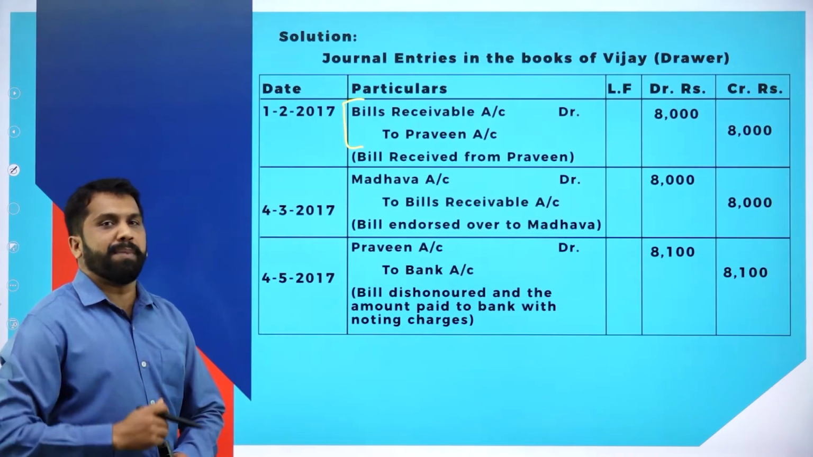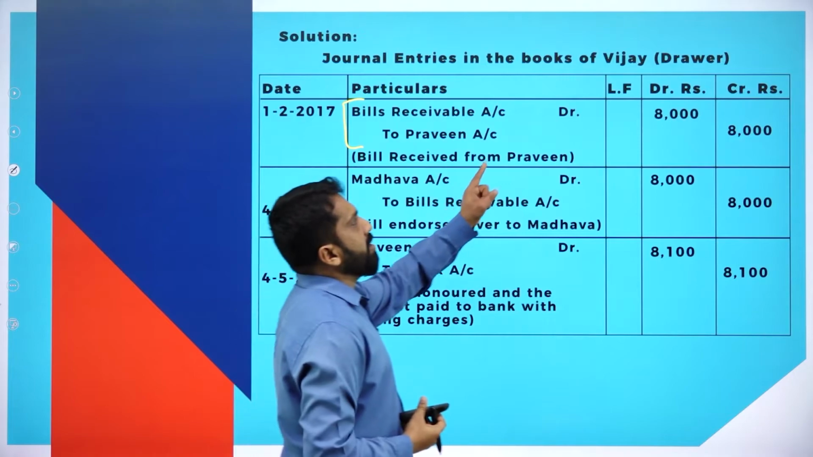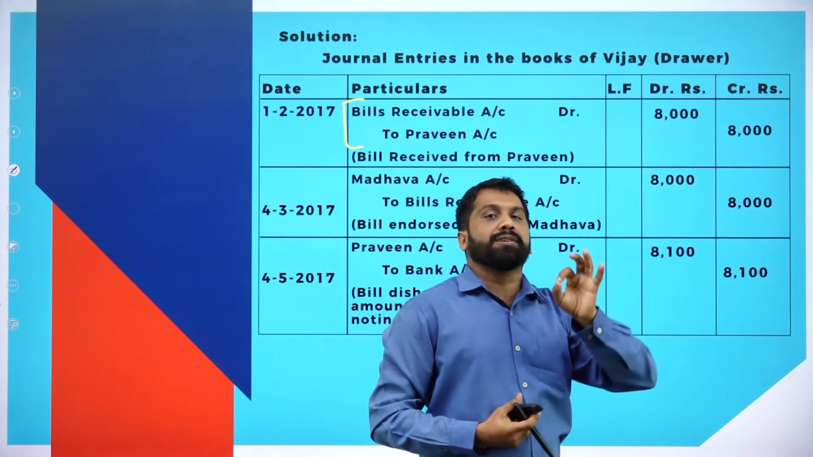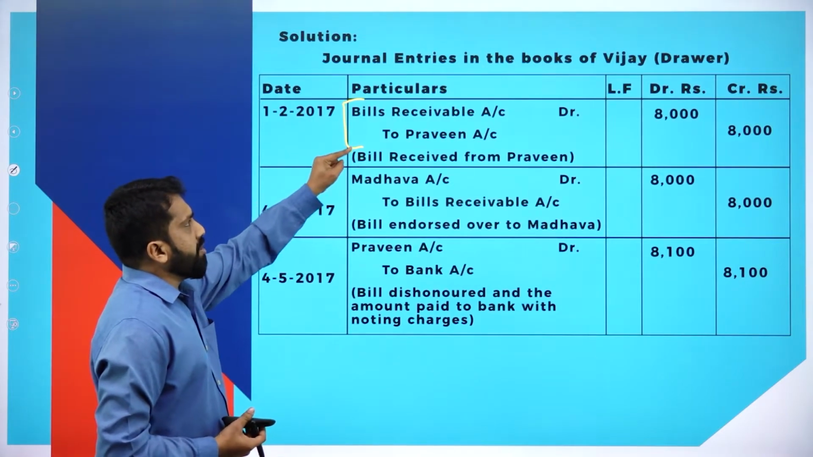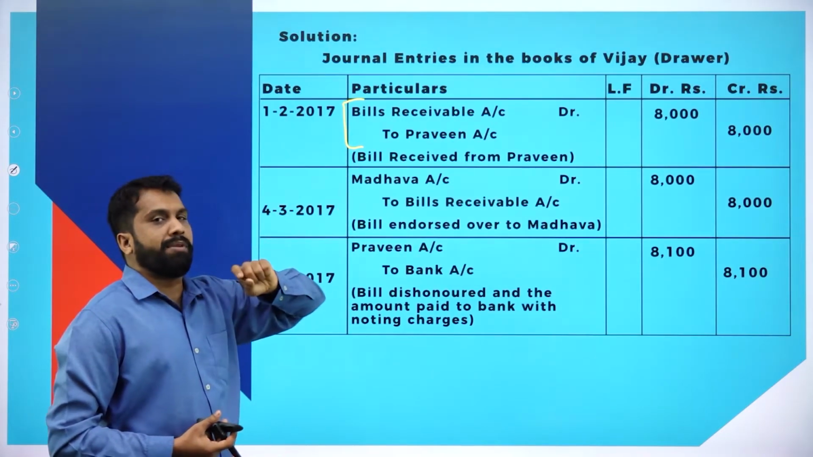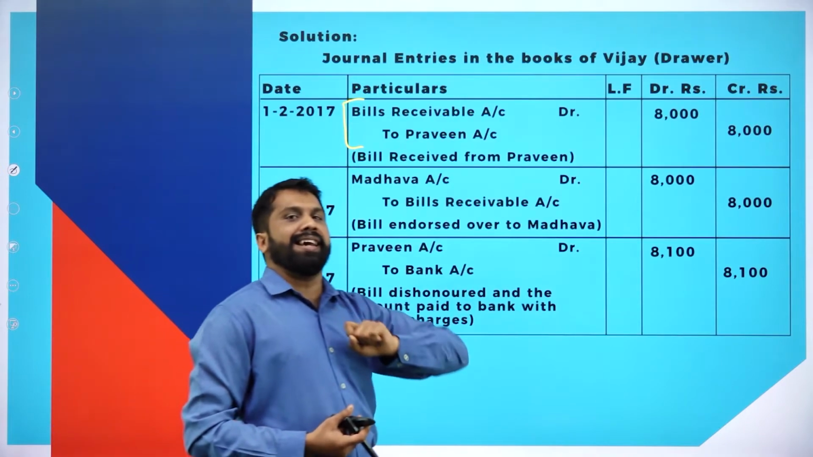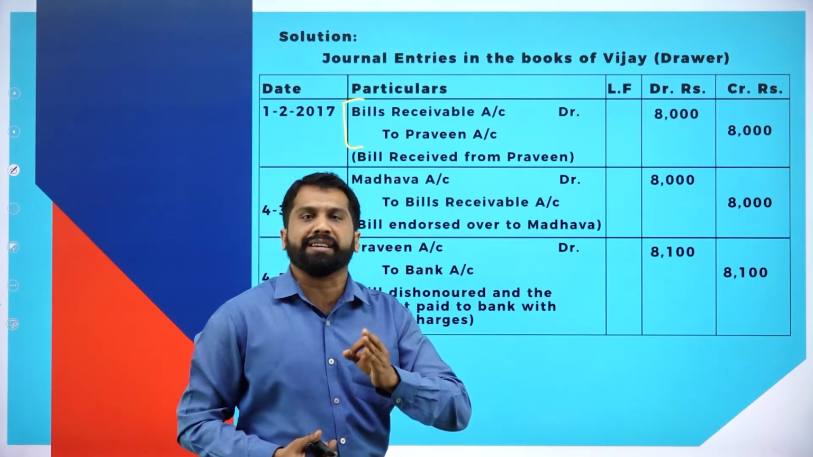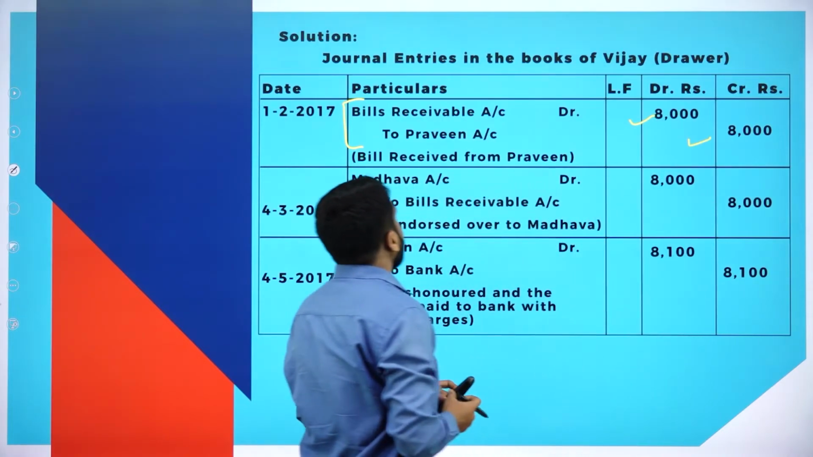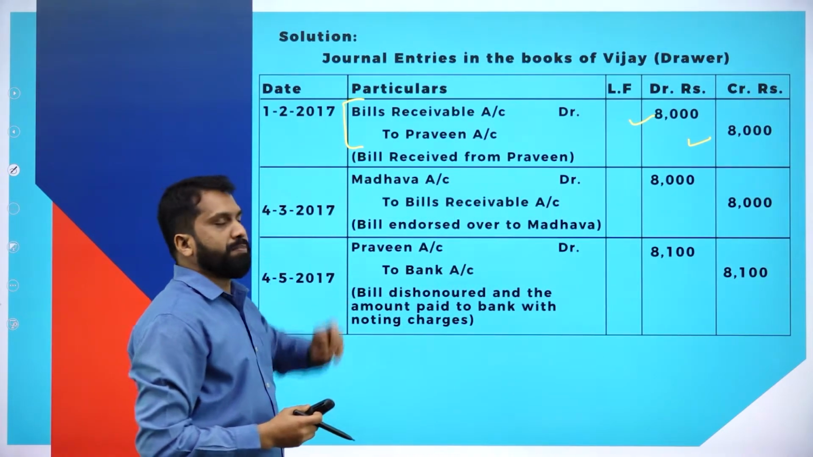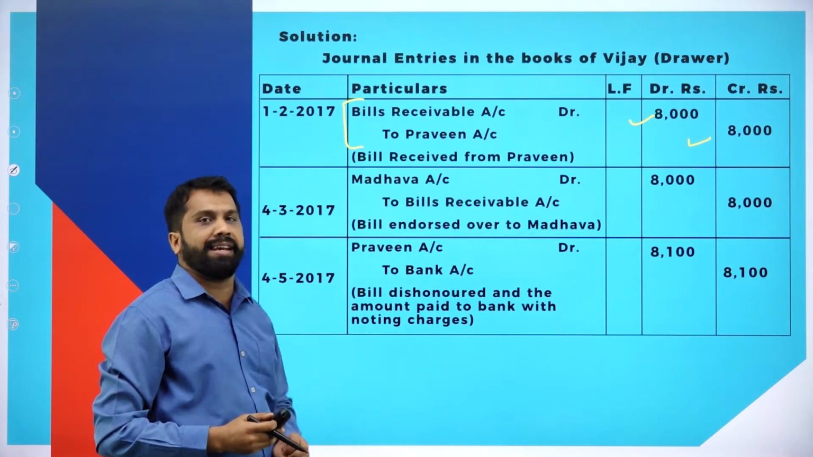He is the buyer. Now, we are doing journal entries in the books of drawer, which means the drawer is the seller. Bills receivable account debit to Praveen account. What is the amount? 8,000 and 8,000. Hope you are clear. Good.